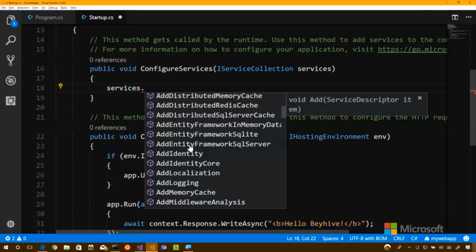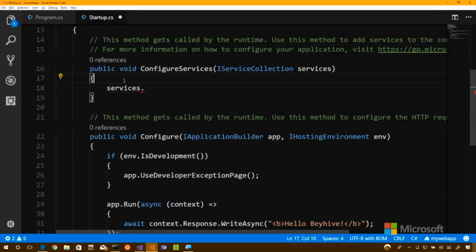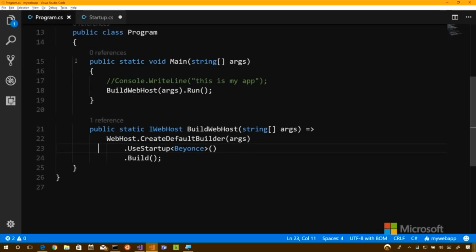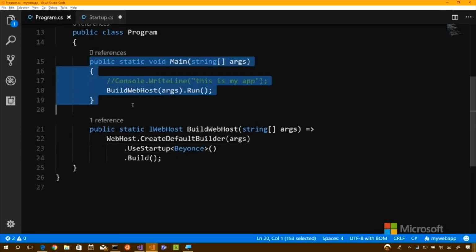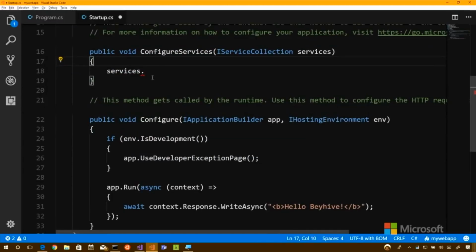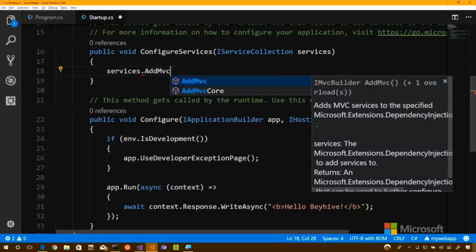It's important to understand, like we talked about before, when we pop back out to Program, this is just a Main. Remember we did a console app a second ago, but we're building up this pipeline of services. So what service do you want me to add? MVC. So this Add MVC is going to add all the model view controller services that I would potentially want to use.